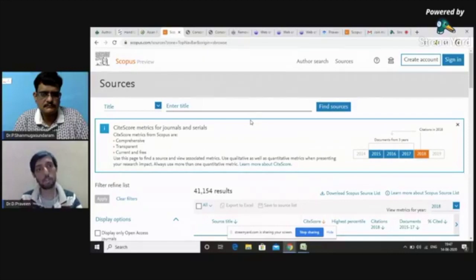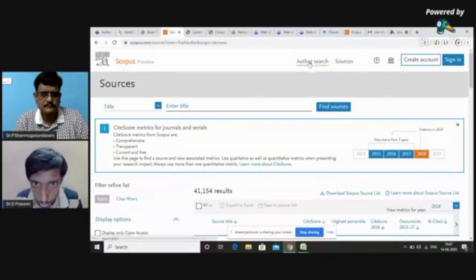In Web of Science, we have both the Emerging Sources Citation Index and the Science Citation Index Expanded. The Science Citation Index Expanded is the pinnacle for any researcher to have a paper published in. When you are in the Science Citation Indexed publication league, you have to think about the impact factor. We can talk about this later. Right now, this is the Scopus homepage.